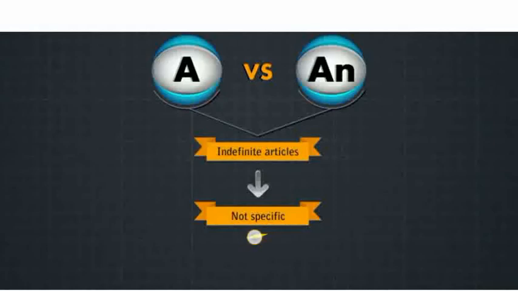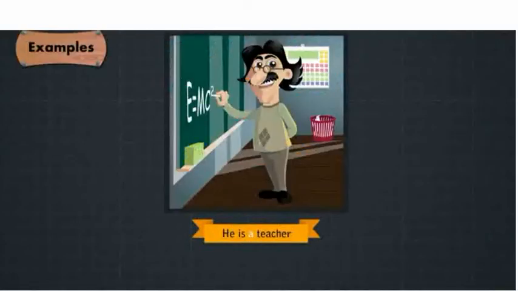A, an is not used for any particular person or thing. That's why it comes under indefinite articles. Example, he is a teacher. This person is a teacher. I am not asking about any particular teacher. That's why here a is used.